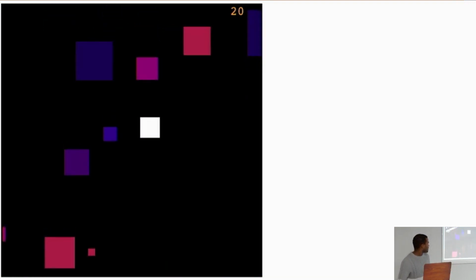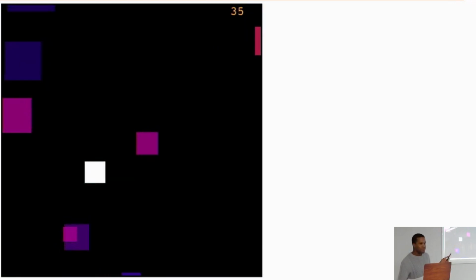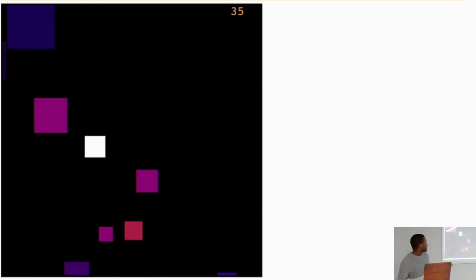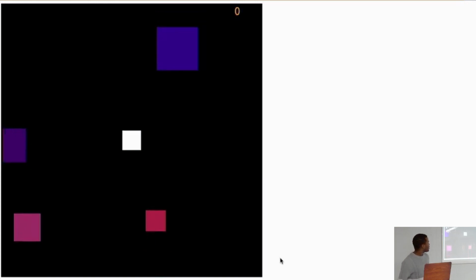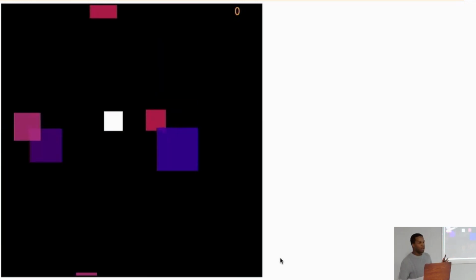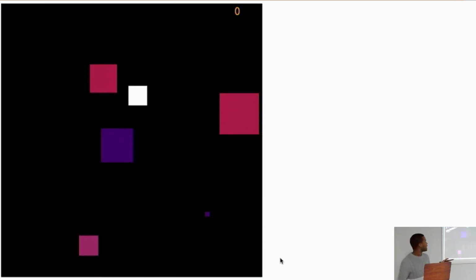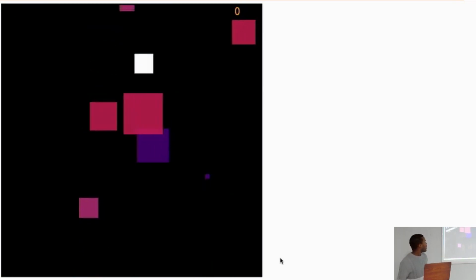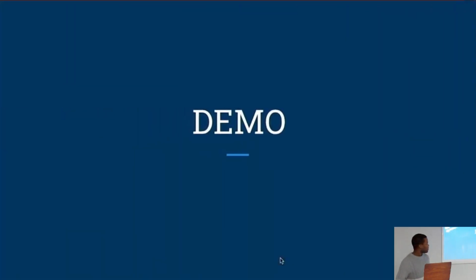I'm just moving really fast, so let me try to catch this guy. Alright, you can see my square got a little bit bigger. And then if I hit the square, it's game over. Another thing to note is that the squares are being randomly generated with a random starting position, a random direction, and a random speed and color. And I'm using the arrow keys to control my character right now. So that's the basic idea of my game.